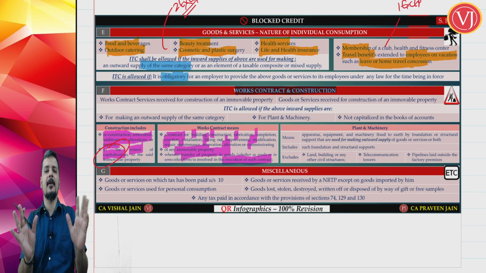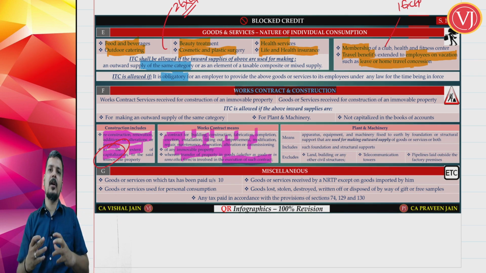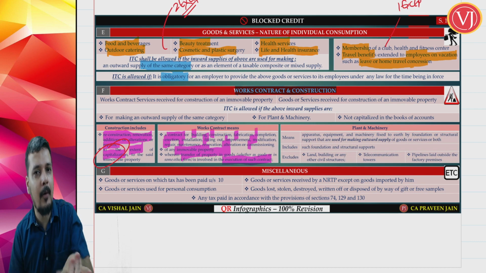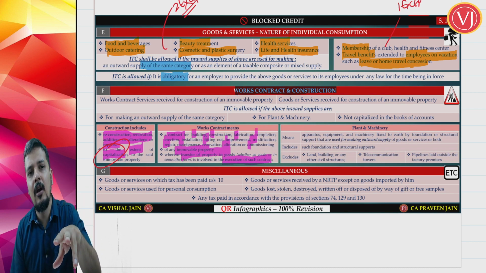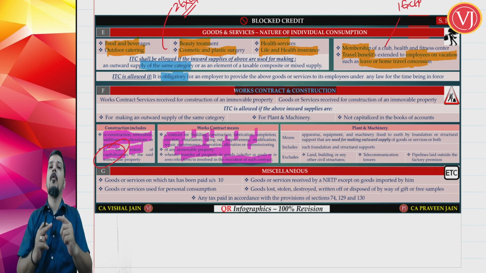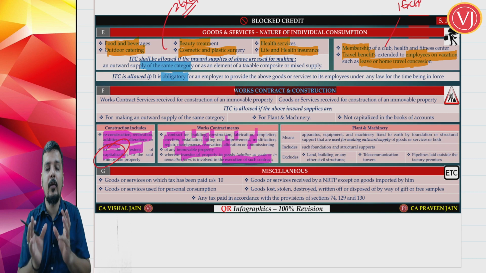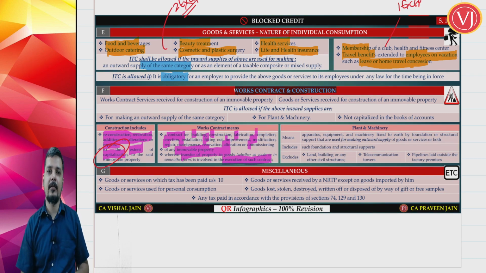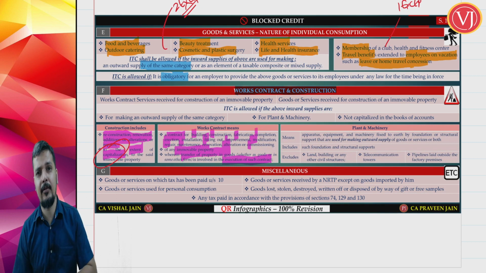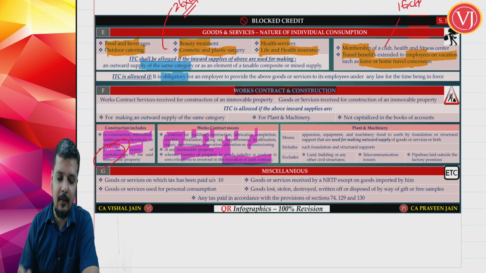In simple terms, works contract is on an immovable property. Point number 1, it can be anything. It is a contract for doing something on immovable property where the goods are going into the contract during the execution of the works contract. So it is goods along with certain services. It happens during the execution of that particular works contract.